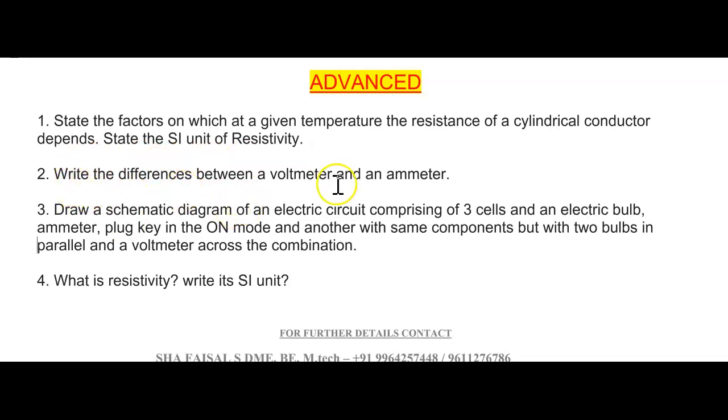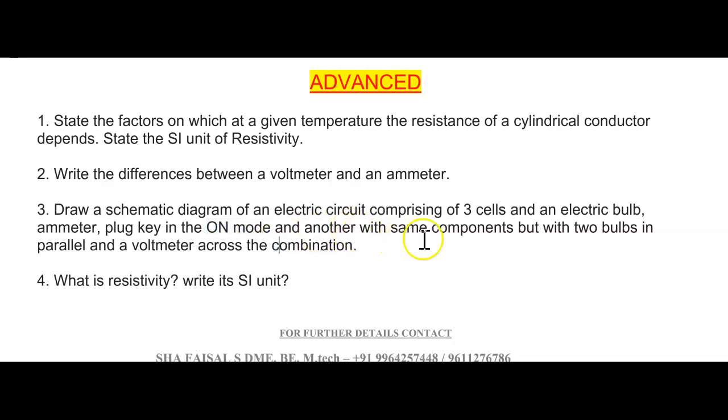Next question: write the differences between a voltmeter and an ammeter. Draw a schematic diagram of an electric circuit comprising 3 cells. You have to draw the diagram assuming there are 3 cells and an electric bulb, ammeter, and plug key in the on mode. The key should be in on mode. Here you have to concentrate a little more while drawing the diagram, because most of you don't know what on mode and off mode are. So please check with your textbook and your teacher what on mode and off mode are, and how to draw that symbol in the circuit diagram. They are highlighting on mode, so the switch should be in on mode.